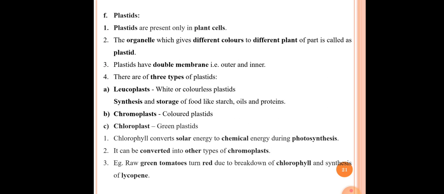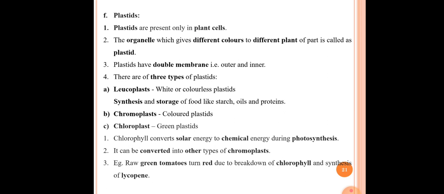Okay, so in that, see the first point, chlorophyll converts solar energy to chemical energy during photosynthesis process. So chlorophyll present in the chloroplast helps in the conversion of solar energy into chemical energy during photosynthesis. The second point here is it can be converted into other types of chromoplast. So this chloroplast can be converted into other types of chromoplast.